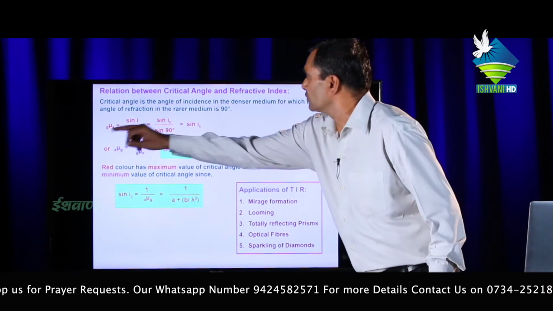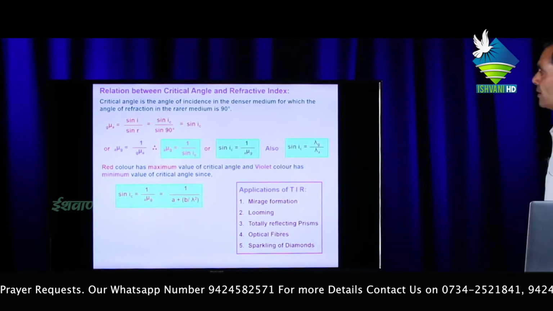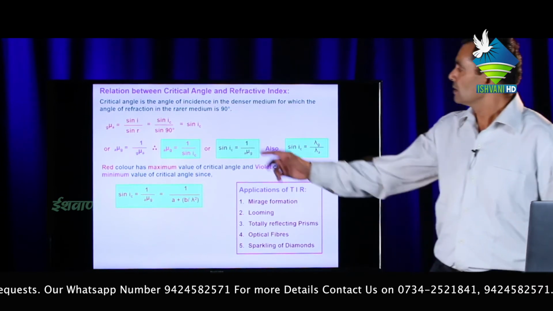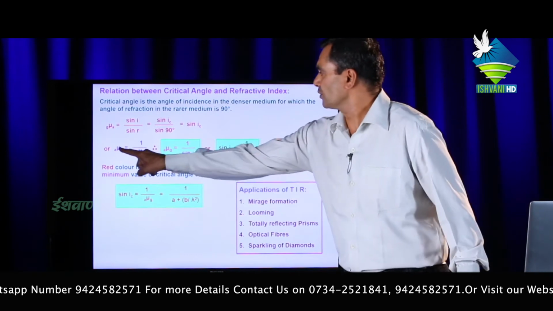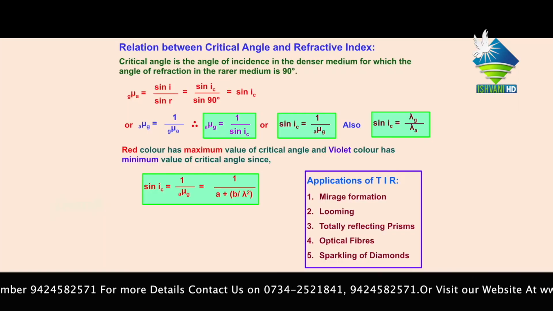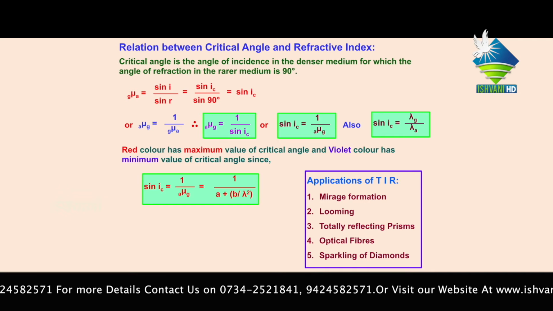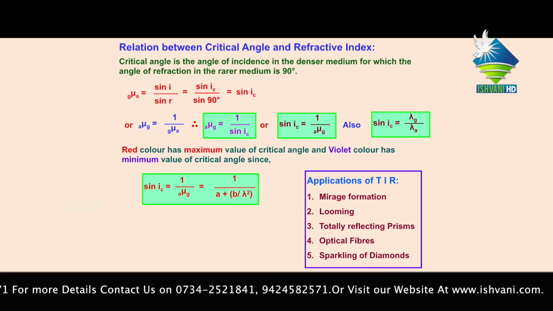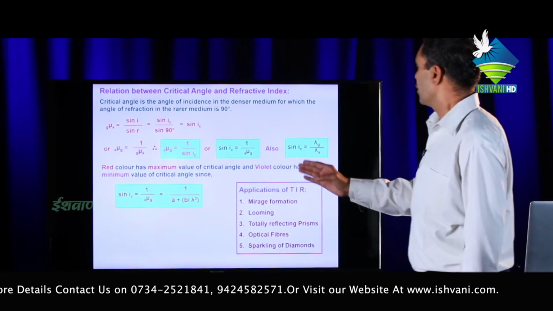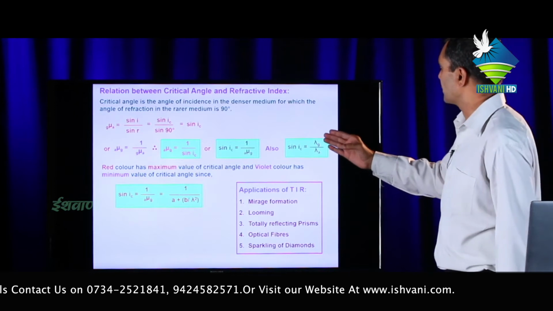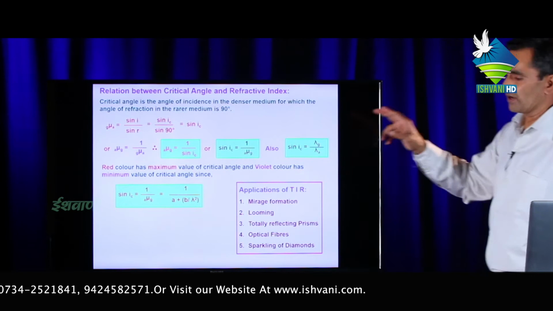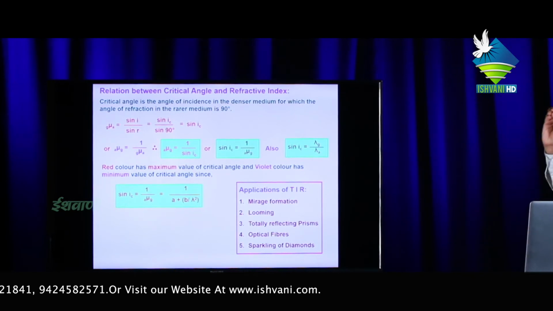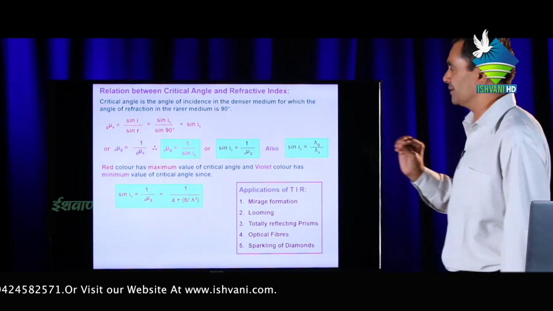Then the refractive index of air with glass will be sin IC. And we know that the refractive index of glass with air is 1 upon G mu A. By these two relations, sin IC equals 1 upon A mu G, or sin IC equals lambda G upon lambda A.